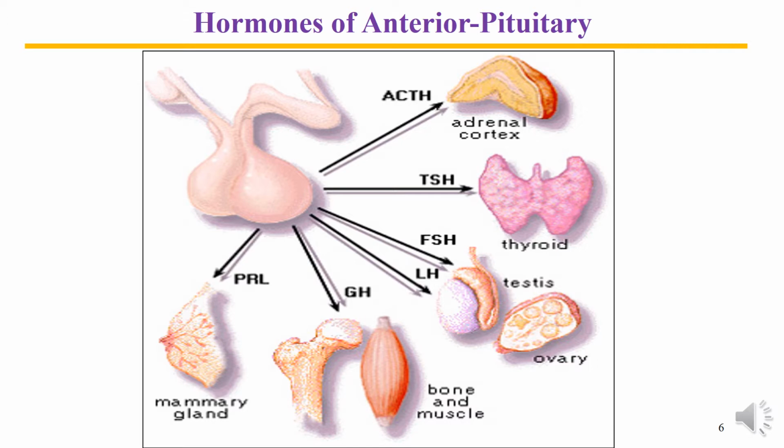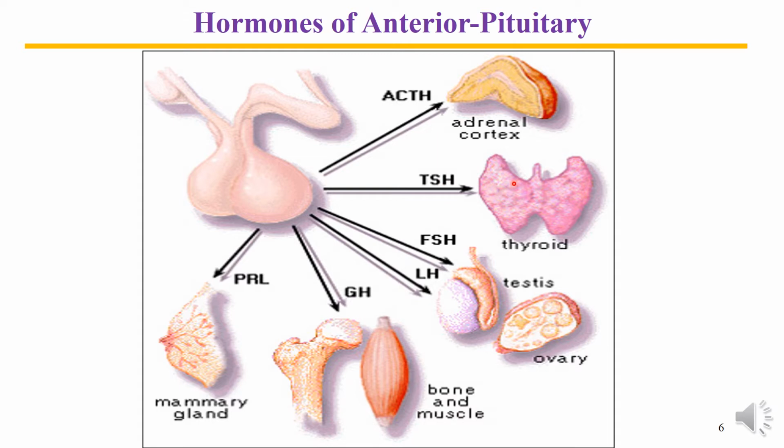For example, ACTH synthesized by the anterior pituitary acts on the adrenal cortex. As a result, hormones of the adrenal cortex, particularly corticoids, adrenocorticoid hormones, are released.